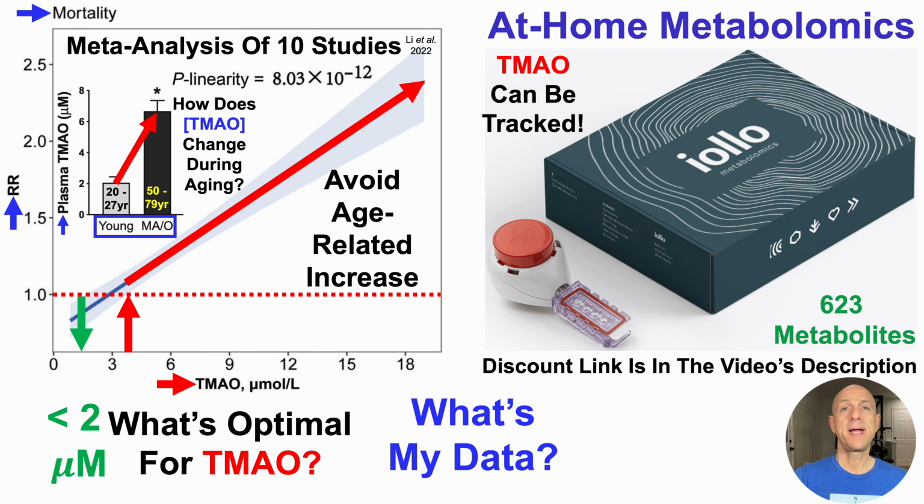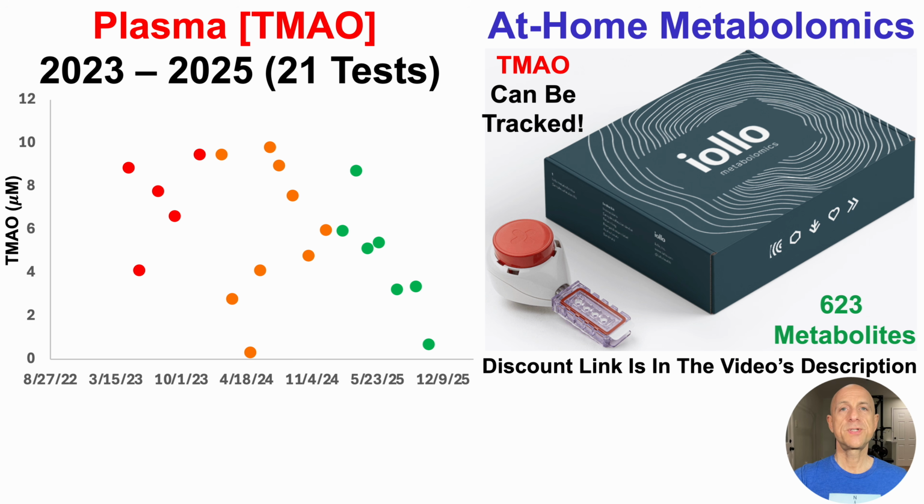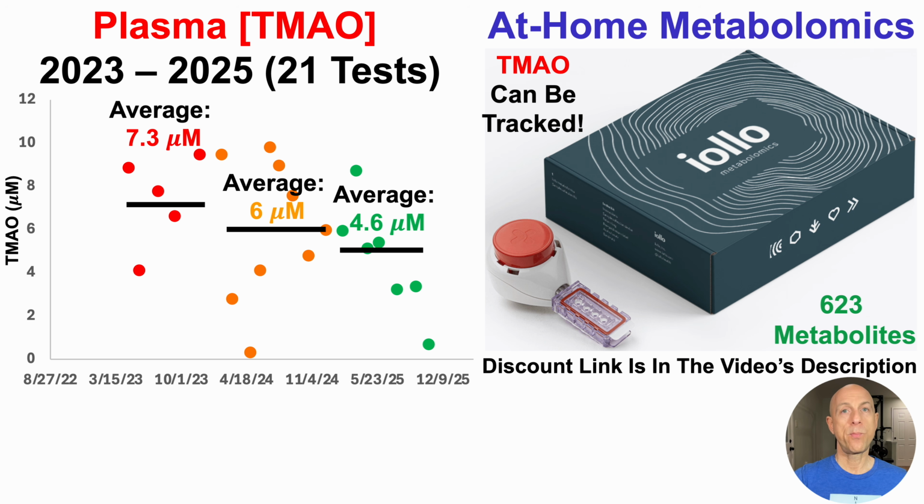All right, so what's my data? That's what we'll see here. This is plasma levels of TMAO over the past 3 years, from 2023 to 2025. And again, I have 21 tests over this 3-year period. So when I first started tracking in 2023, over 5 tests, average TMAO was 7.3 micromolar. Over 9 tests in 2024, a bit better, average 6 micromolar. And then after the first 7 tests, I'm waiting on test results for test number 8. After the first 7 tests in 2025, average TMAO is 4.6 micromolar.